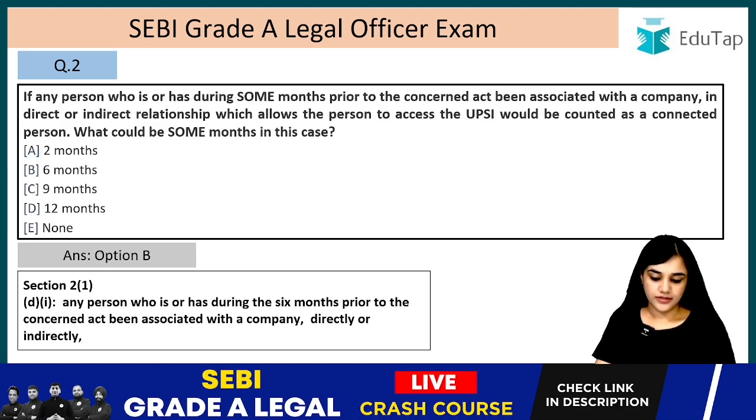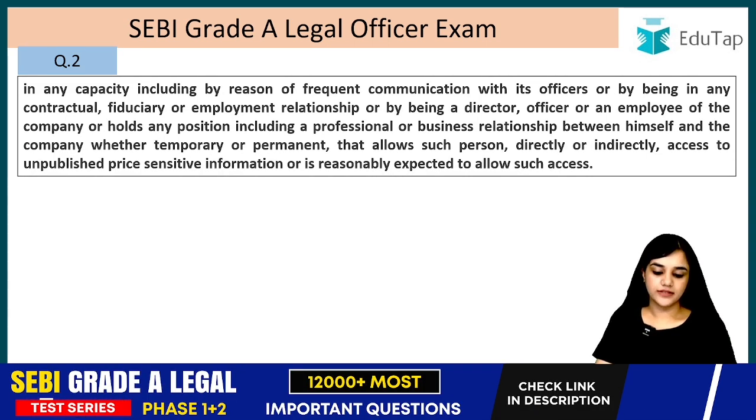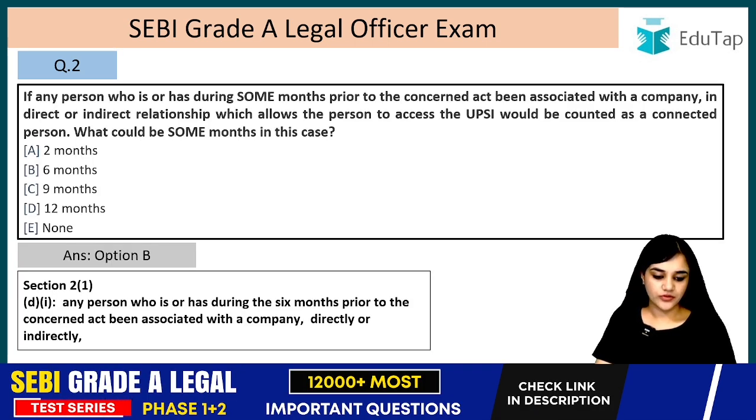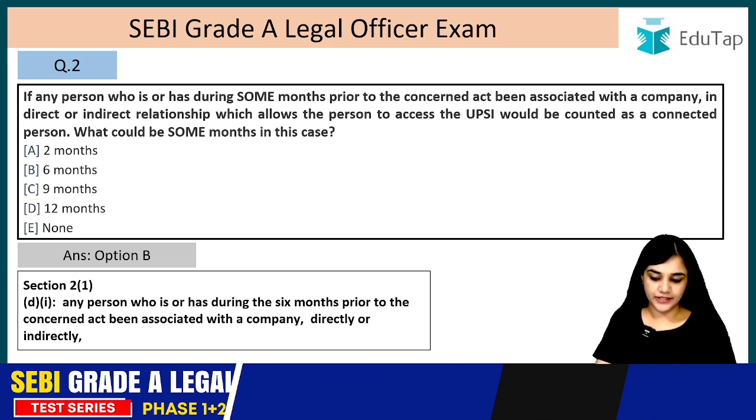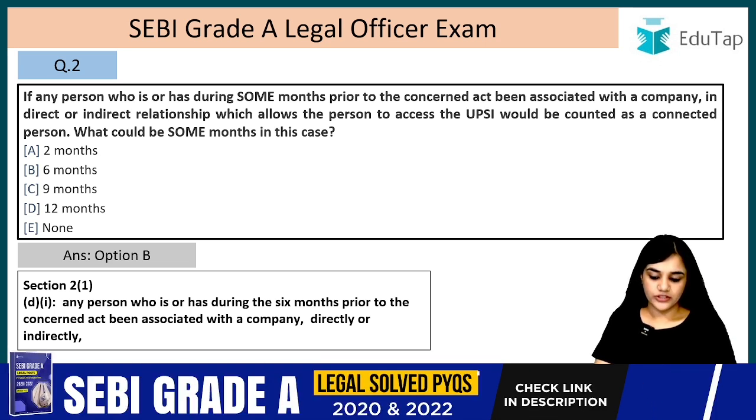So the answer is 6 months. We have just read the definition for the connected person, which is mentioned in regulation 2.